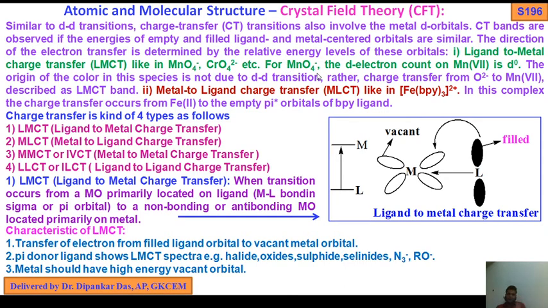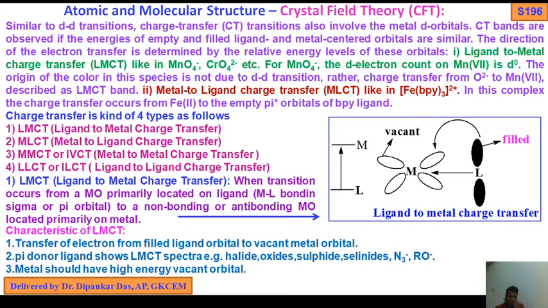For permanganate, MnO4 minus, the d electron count on Mn7 is a d0 system. MnO4: x plus 4 times minus 2 equals minus 1, so x equals plus 7, manganese in the plus 7 state, that is d0. The origin of the color in this species is not due to d-d transitions, rather charge transfer from O2 minus to manganese 7, described as LMCT bands. Okay, ligand to metal charge transfer band.